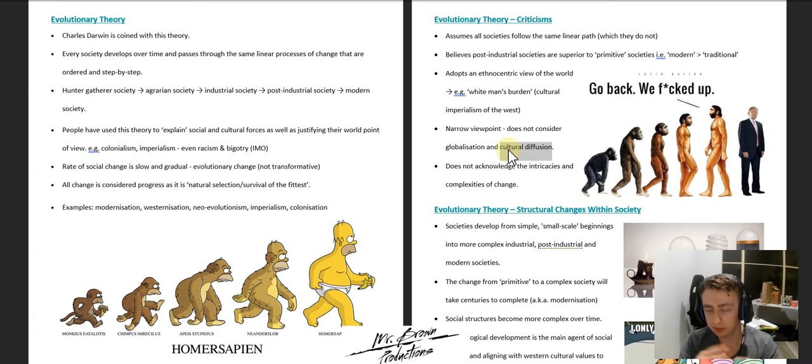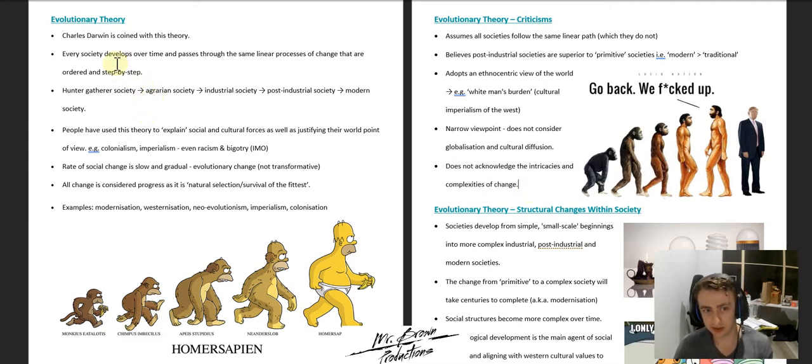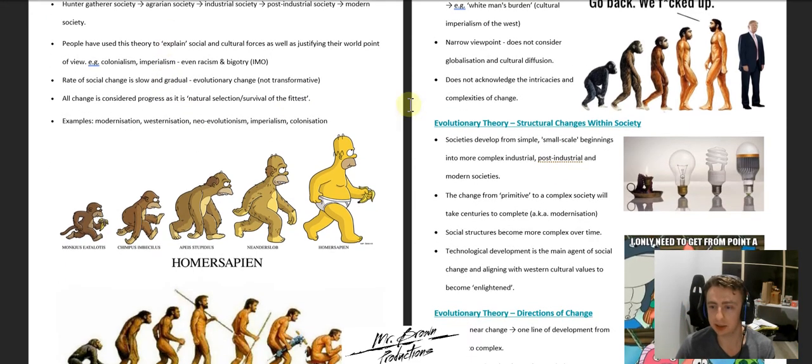So evolutionary theory doesn't acknowledge that. They just acknowledge that as men getting progressively better, and not necessarily acknowledging that idea came from the so-called primitive society, not the modern society. So it's got a narrow viewpoint. And leading on from that, it doesn't acknowledge the intricacies and complexities of change. So that's another flaw with evolutionary theory. It thinks from A to B, everything's kind of black and white thinking, whereas we know there are a lot of shades of grey in between.